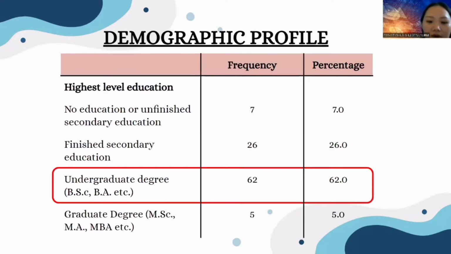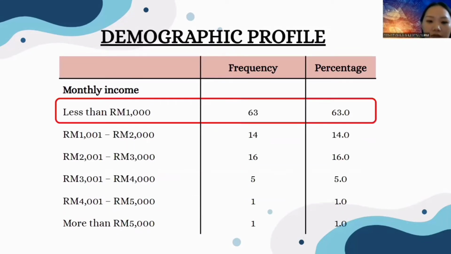Moving on to the highest level of education of the respondents, 62% of respondents have an undergraduate degree, followed by 26% who finished secondary education, and no education or unfinished secondary education and graduate degree are 7% and 5% respectively. The last part of the demographic profile is monthly income. Most of the respondents' incomes are less than 1,000, which is equal to 63%.